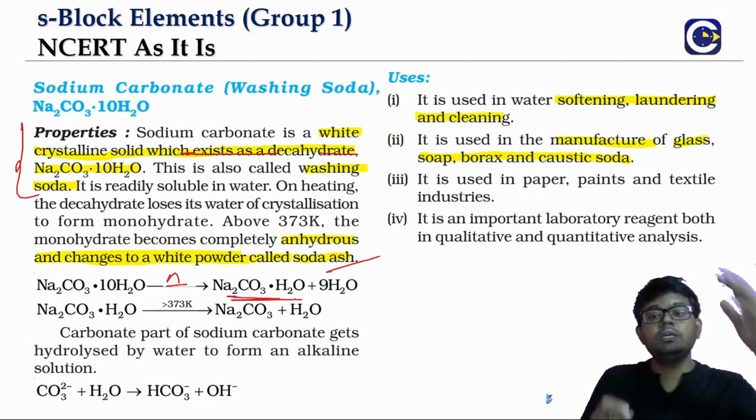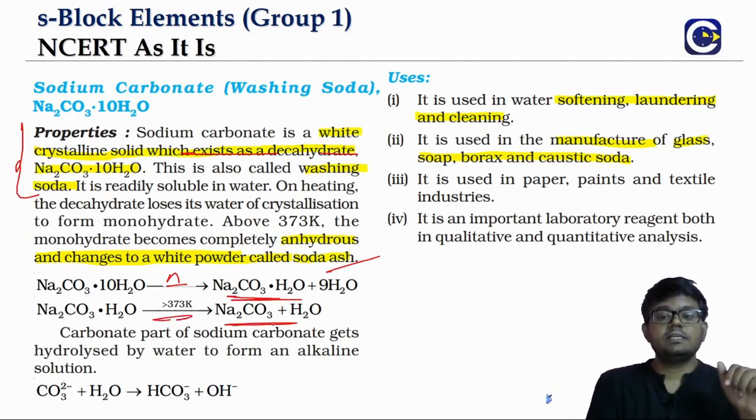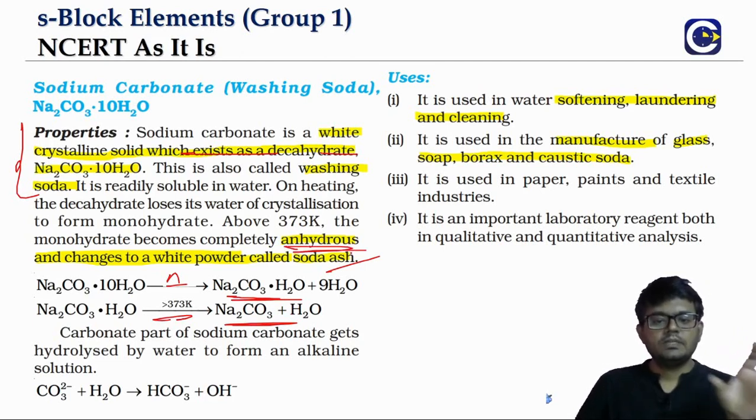If we heat beyond 373 Kelvin, we will see that even that one water molecule will be lost, and we will get the completely anhydrous form. The anhydrous form, which is in the white powder state, is also what we call soda ash. So what is soda ash?